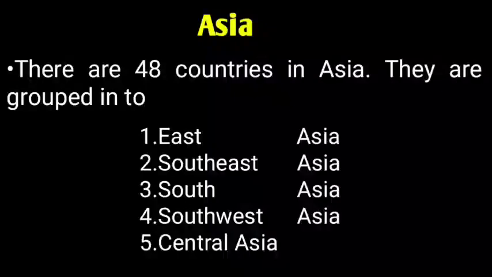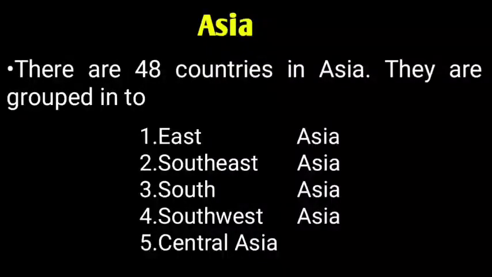Since Asia is called the largest continent of the world, it covers nearly 48 countries. More or less nearly 48 countries are found in Asia. These countries are mainly categorized into several realms based on their landscape and political status.